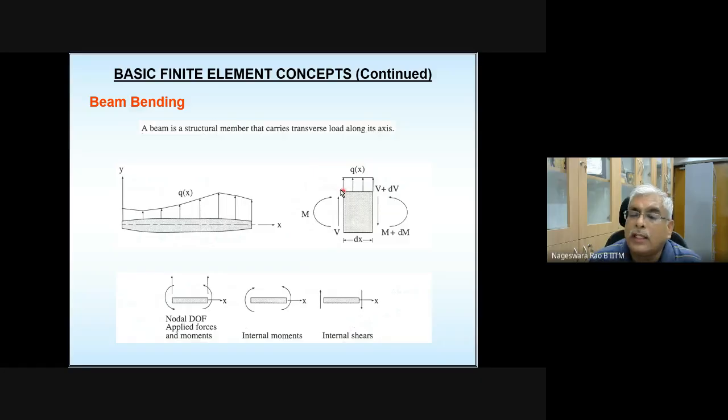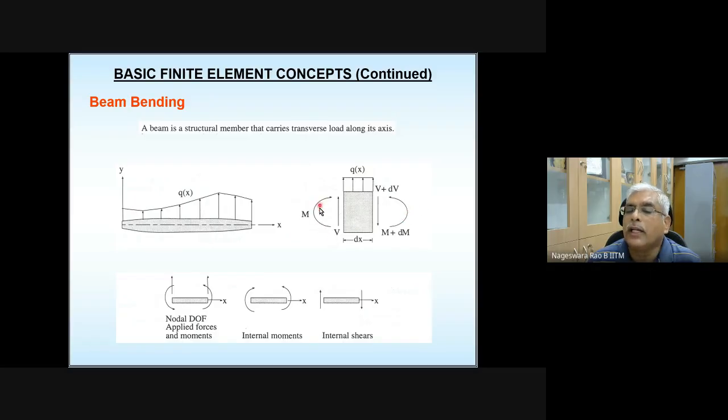And please note whatever the forces that are acting on this differential element of length dx, q is the external load, that is, the external transverse load that is applied, whereas the rest of the quantities are internal quantities. If you take an element of length dx out of this beam, the element dx is in equilibrium because of these internal forces.